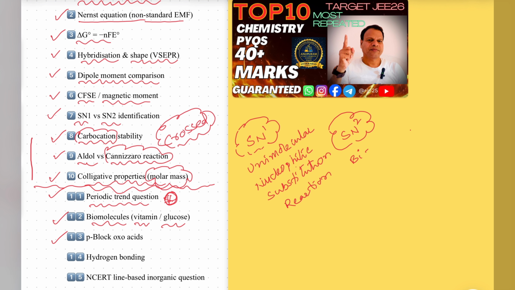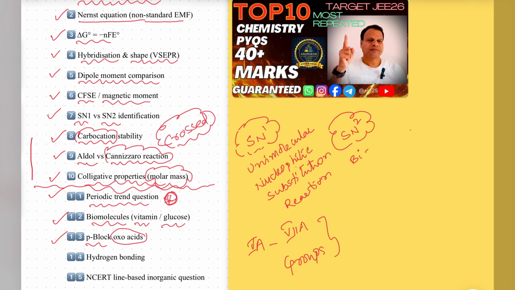P block elements. So in P block elements, mostly we have oxo acids. You can say oxy acids. From this year, fifth group elements are what? Fifth group, sixth group, seventh group. We'll go for fifth A to seventh A groups.